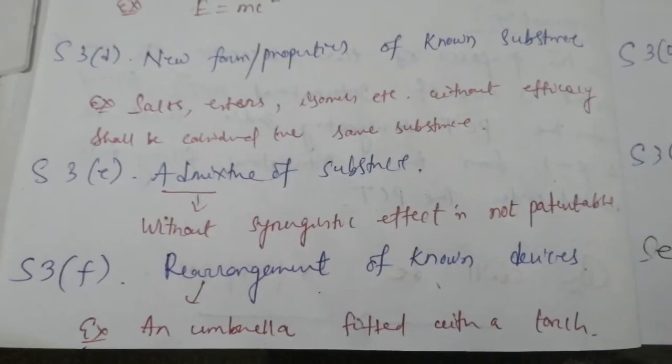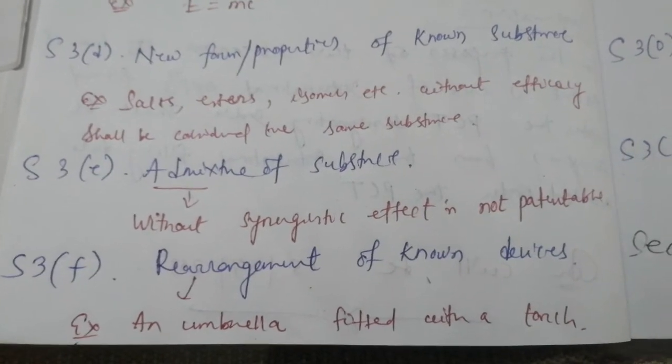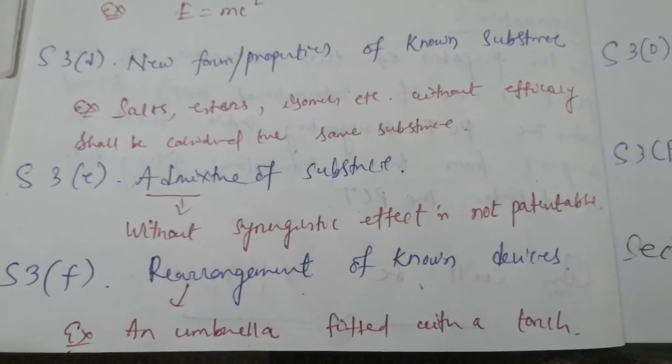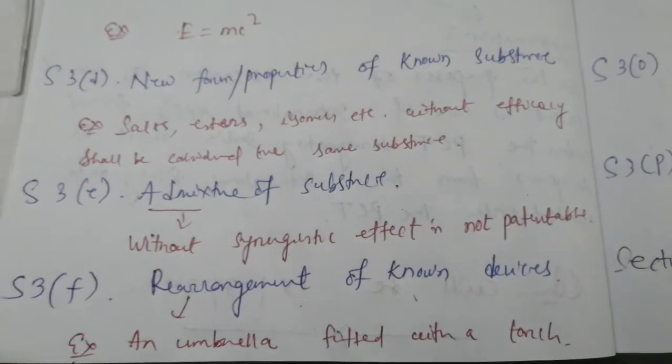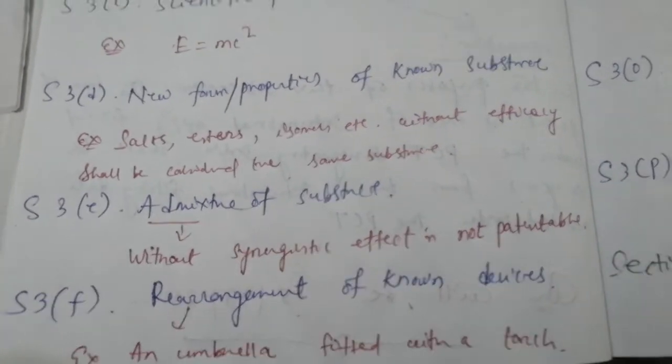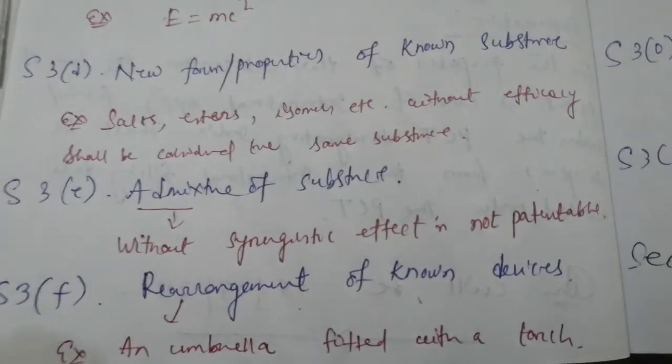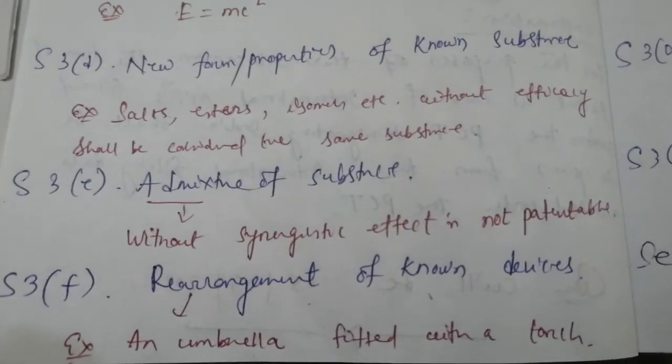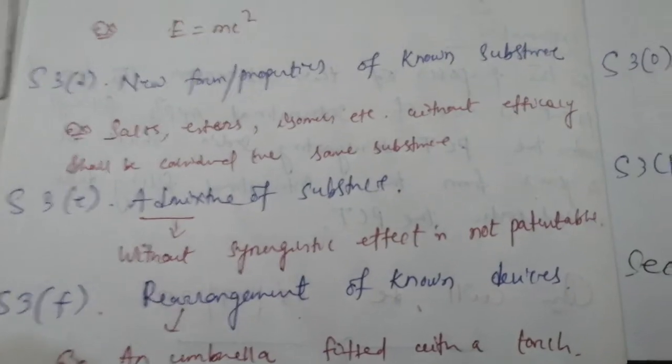Next one, 3F, rearrangement of known devices. For example, an umbrella fitted with a torchlight. They are just independent devices, so this is just a rearrangement.